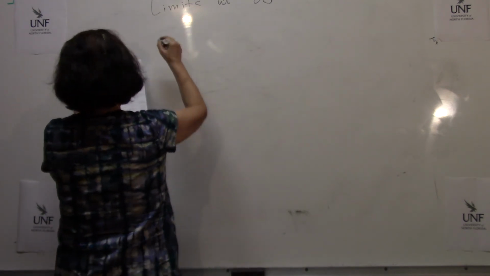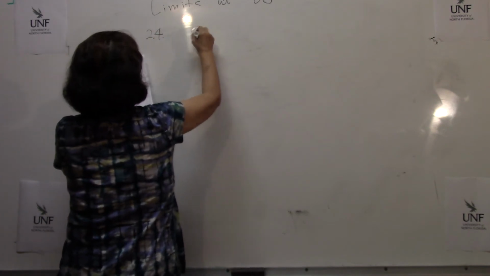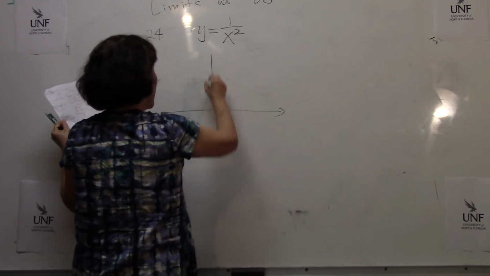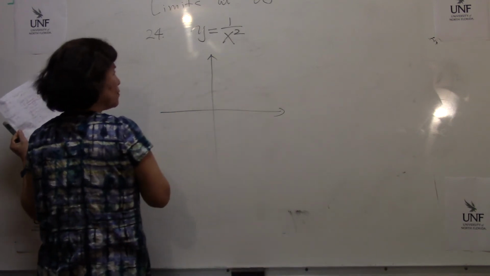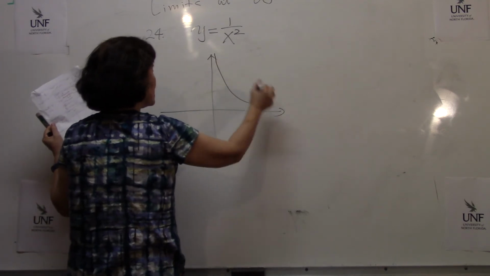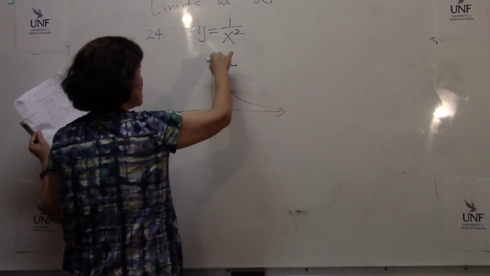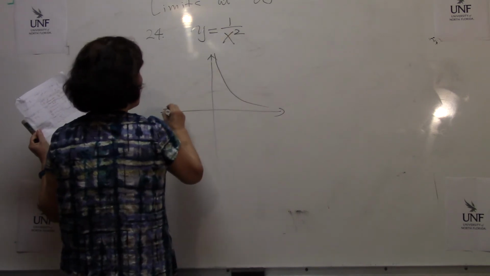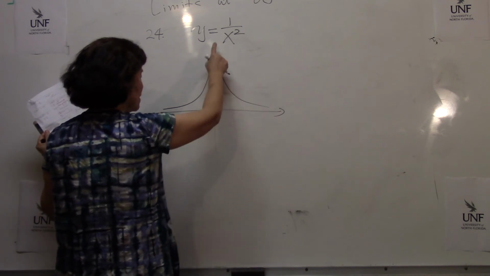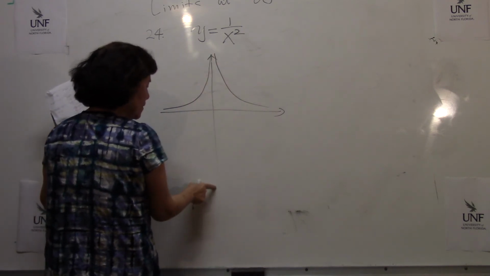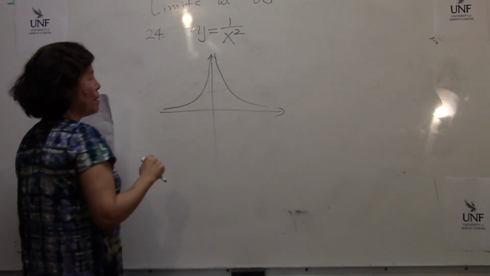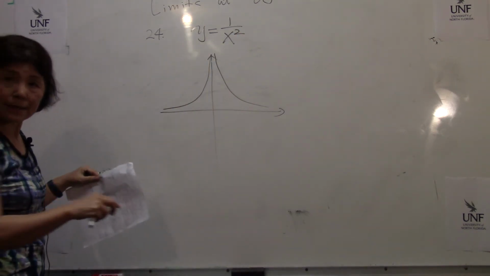Number 24, y equals 1 over x squared. You expect the same thing as in the y equals 1 over x case. Yeah, a similar thing. As x goes to 0, yes, it goes to positive infinity, but from both directions. Earlier, one side goes to positive infinity, the other side goes to negative infinity. But because x is squared, either way, it goes to positive infinity. The graph looks like this.